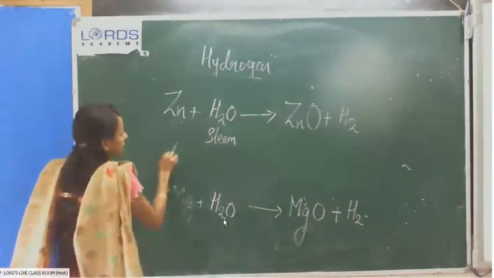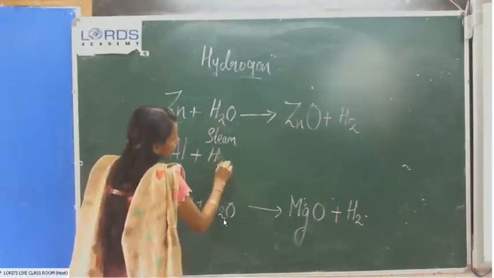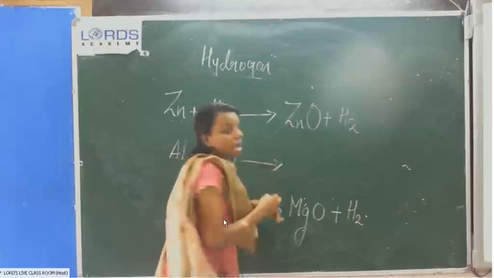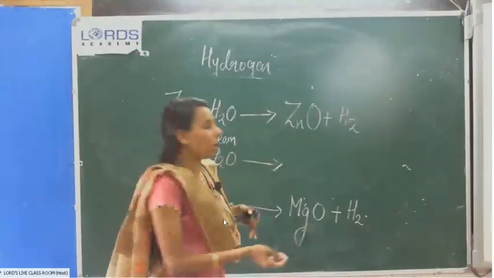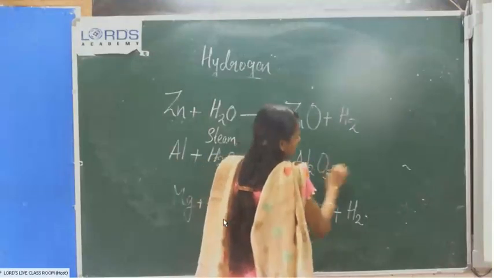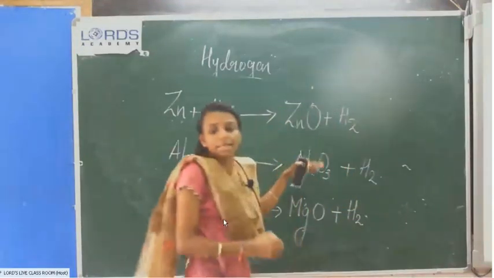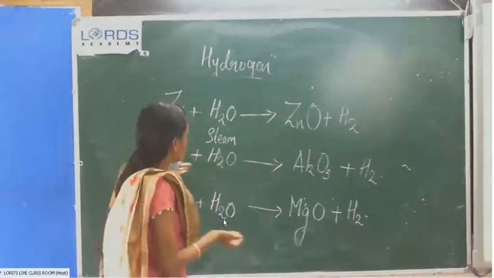Aluminium reacts with steam to produce aluminium oxide, Al2O3, plus H2. The same way, the balancing you can do it.